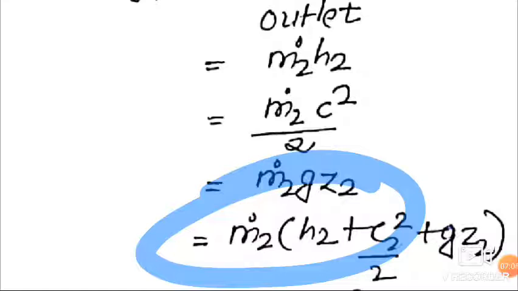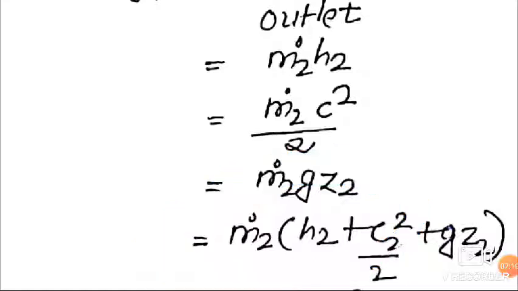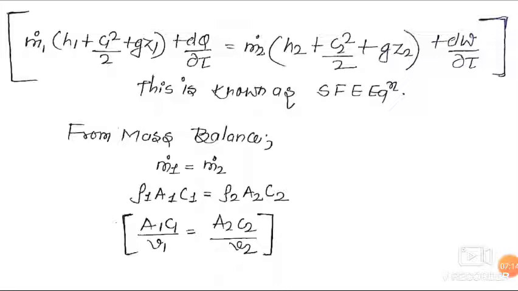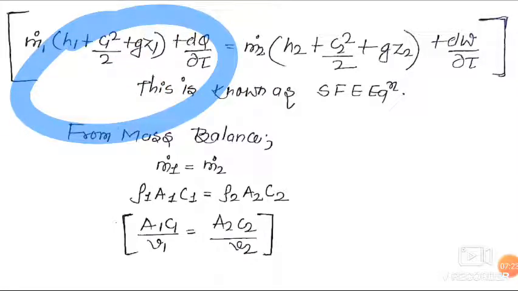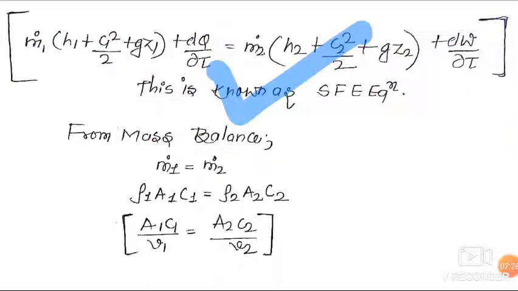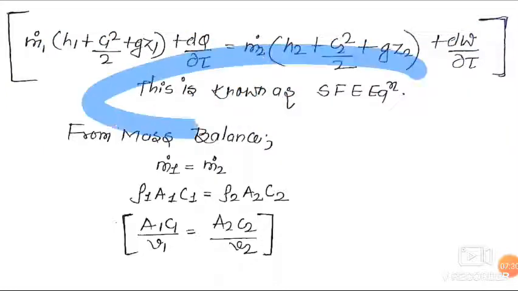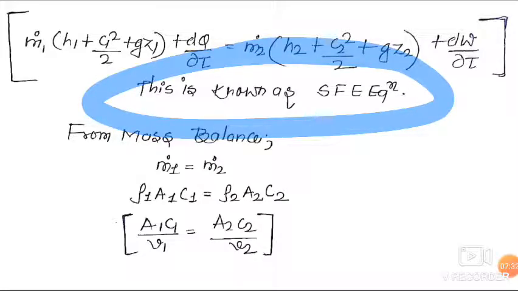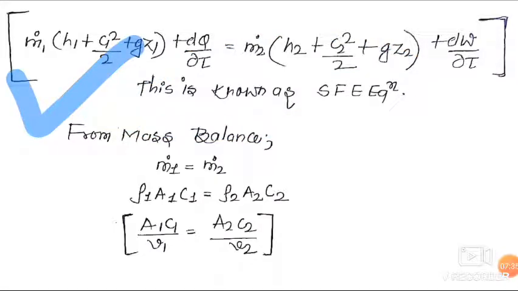Now friends, we will apply our first law of thermodynamics, and we will get this equation. Heat is supplied at the inlet, so we add this heat to our inlet conditions, and we add the work done to the outlet conditions. So this equation is the steady flow energy equation. It is very important. We will use this equation for compressor, nozzle, and also for turbine.